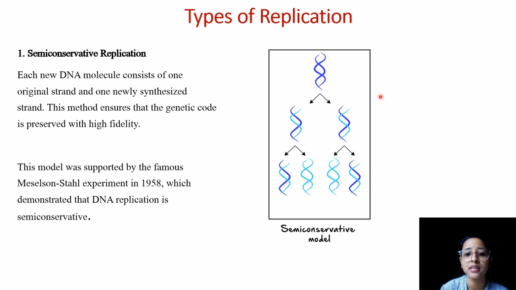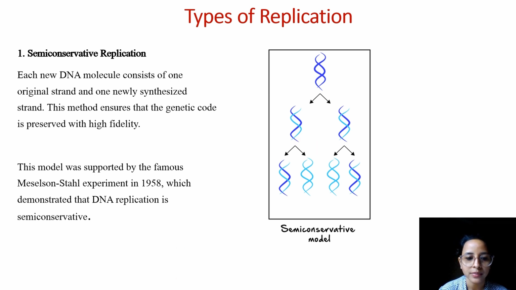Now, what happens in this replication? This is the parent strand, right? What happens? It will separate. Both the strands will separate themselves, and the daughter molecules will carry one strand from the parent and another strand will be newly synthesized.